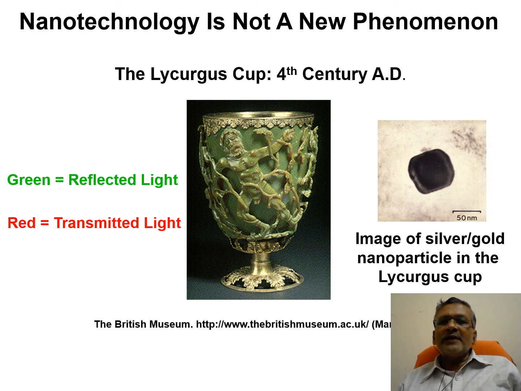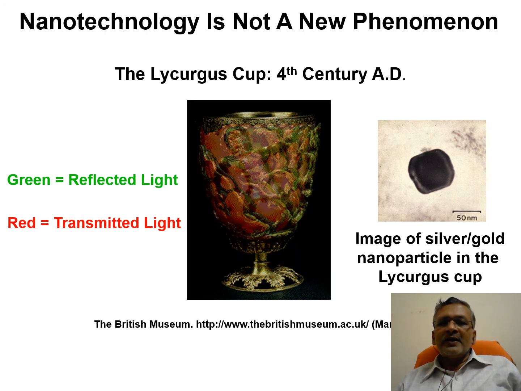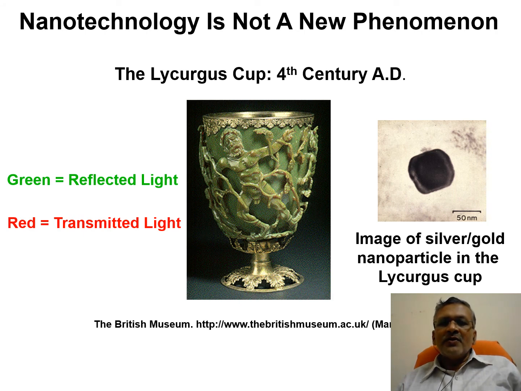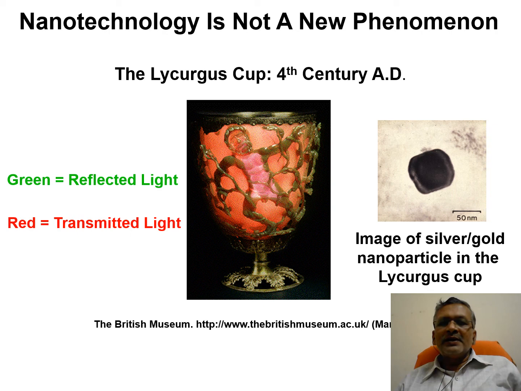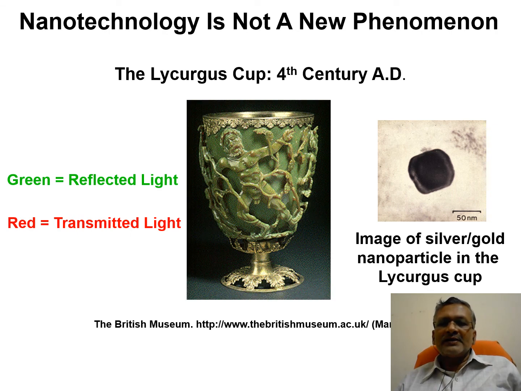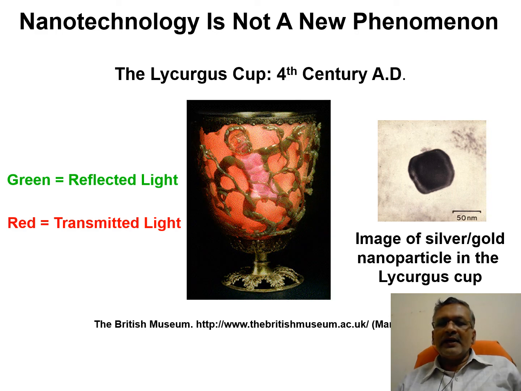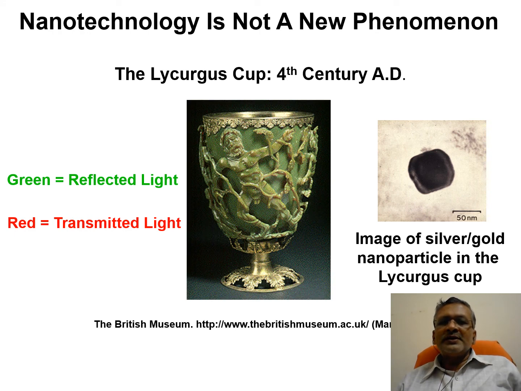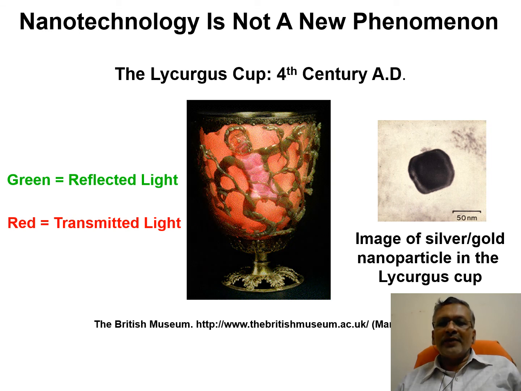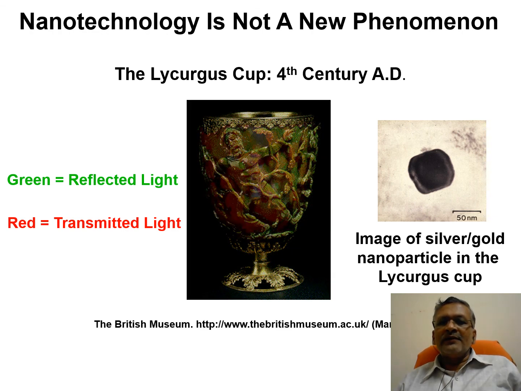This nanotechnology is not a new phenomenon. In the 4th century itself, we saw this kind of technology. In the British Museum, we see the Lycurgus cup. It alternately changes between green and red. Green is reflected light, red is transmitted light. This is due to nanotechnology phenomena. Therefore, nanotechnology is not a new phenomenon; civilizations observed it in the 4th century itself.